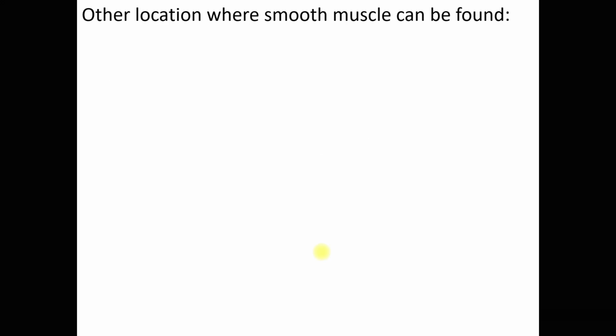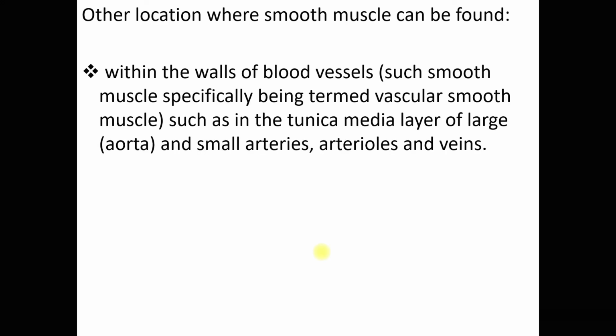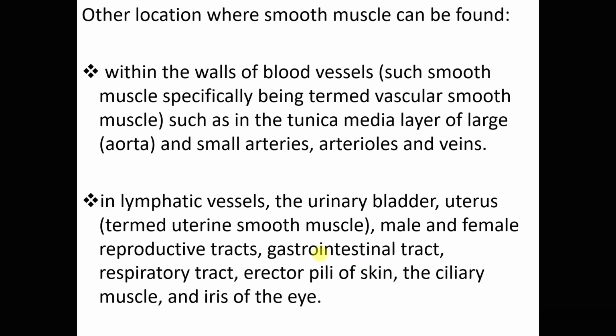Other locations where smooth muscle can be found are within the walls of blood vessels, small arteries, arterioles, and veins, then the lymphatic vessels, urinary bladder, uterus, male and female reproductive tracts, gastrointestinal tract, respiratory tract, arrector pili of skin, ciliary muscle, and iris of the eye.